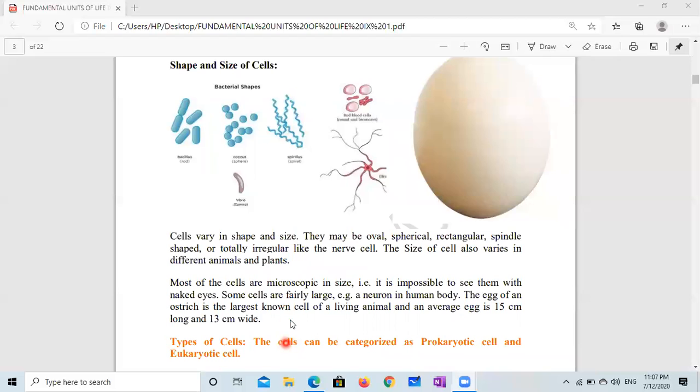Most of the cells are microscopic in size. That is, it is impossible to see them with naked eyes. Some cells are very large. That is a neuron in human body. The egg of an ostrich is the largest known cell of a living animal, and an average egg is 15 centimeter long and 13 centimeter wide.